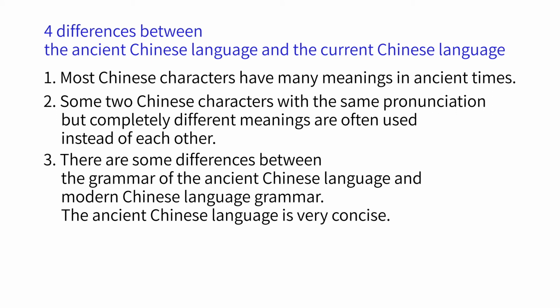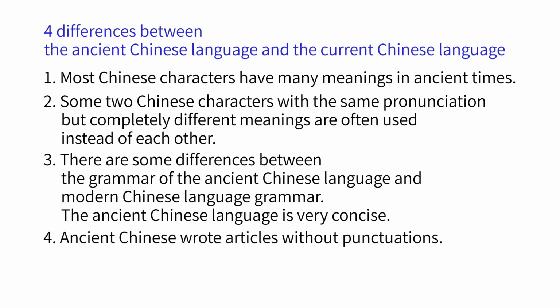Third, there are some differences between the grammar of the ancient Chinese language and the modern Chinese language grammar. And the ancient Chinese language is very concise. If a sentence can be expressed in 3 words, the ancient Chinese would never use 4 words.